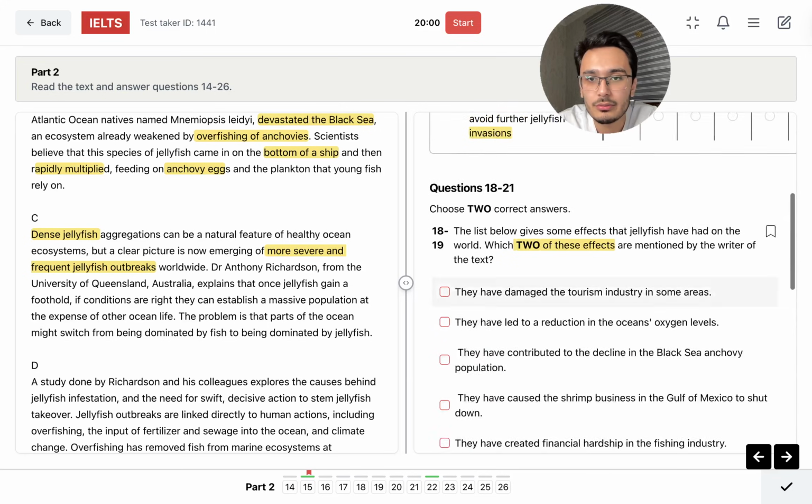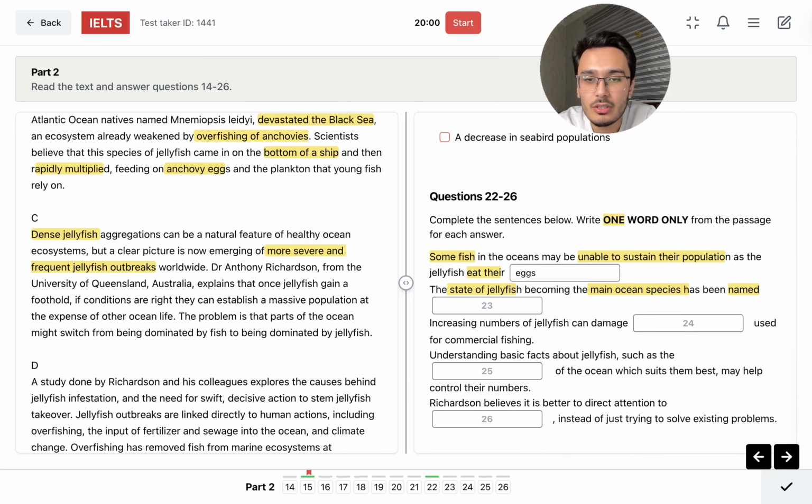Jellyfish outbreaks. So the state of jellyfish becoming the main ocean species has been named what? From the university, okay, explains that once jellyfish gain a foothold, if conditions are right, they can establish a massive population at the expense of other ocean life. The problem is that parts of the ocean might switch from being dominated by fish to being dominated by jellyfish.